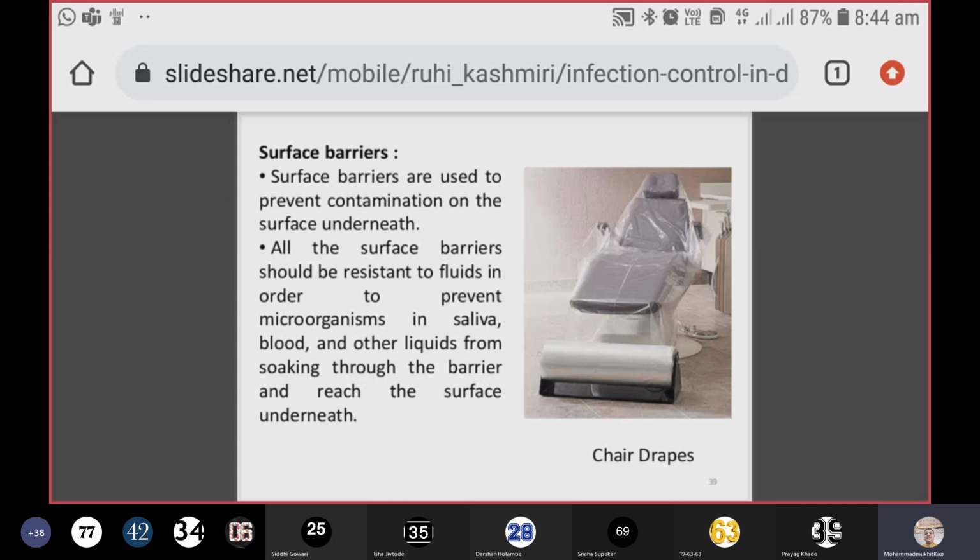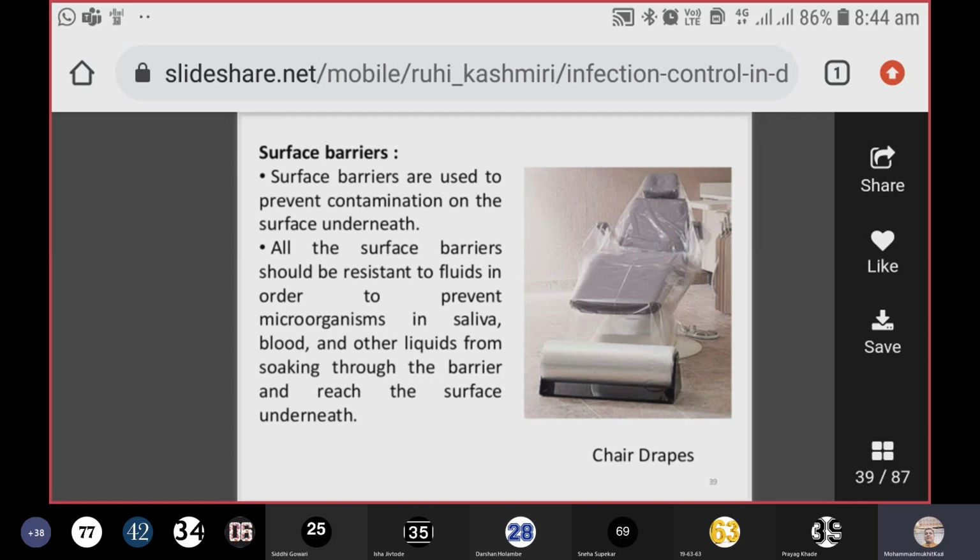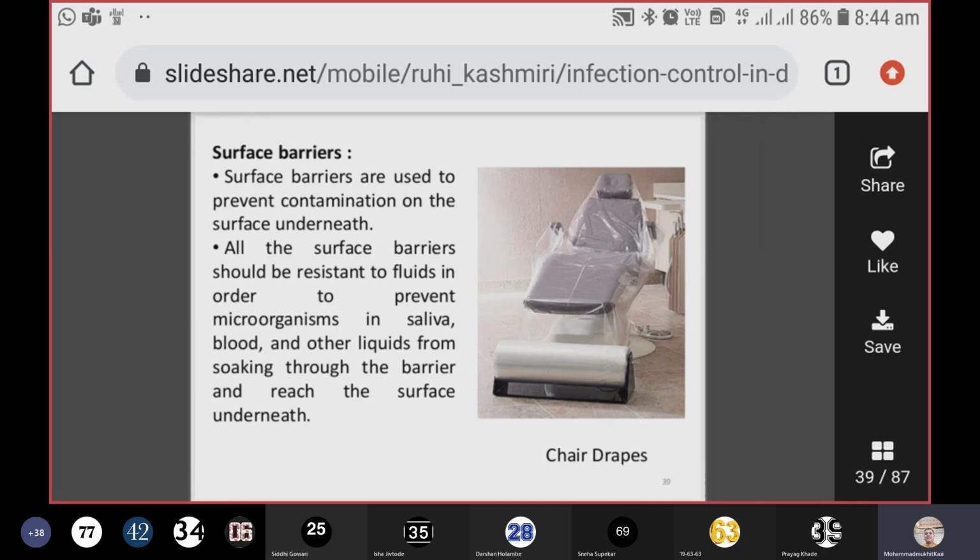What will happen when your chair is contaminated with blood and body fluids or splashes? It might absorb that material and hold those potential pathogens, and that may become the source of infection. So we have to be very careful.